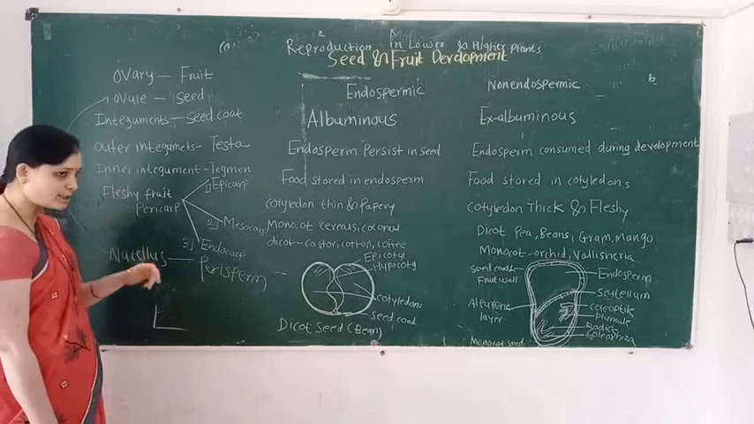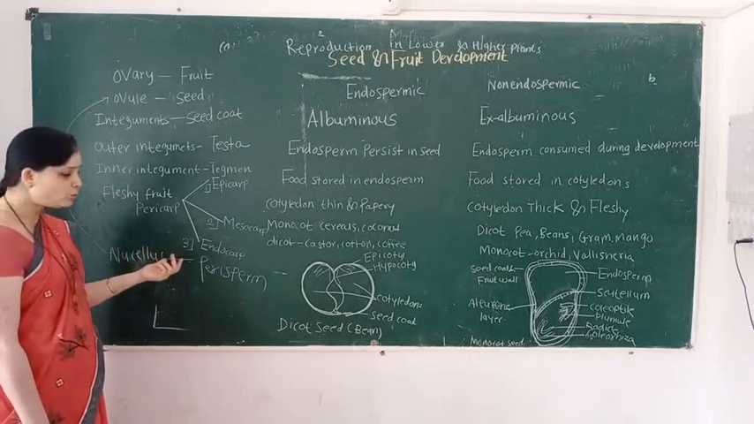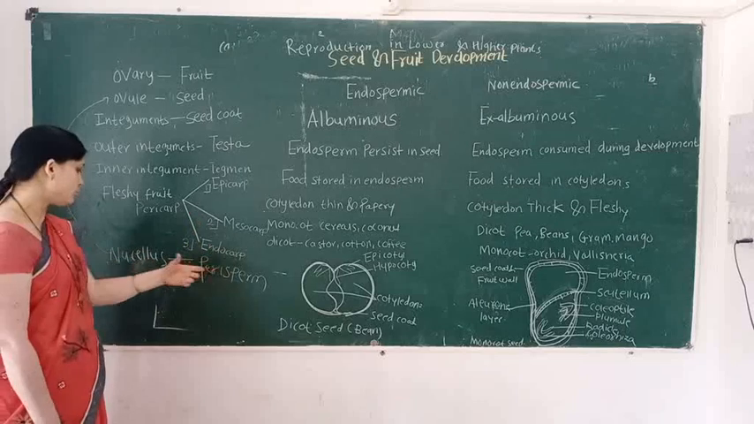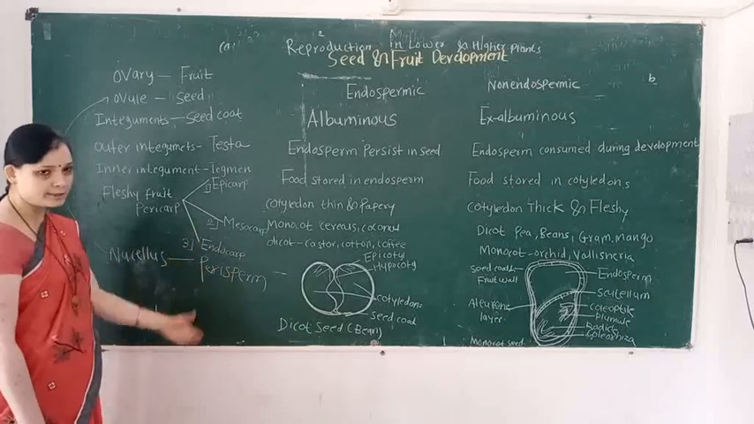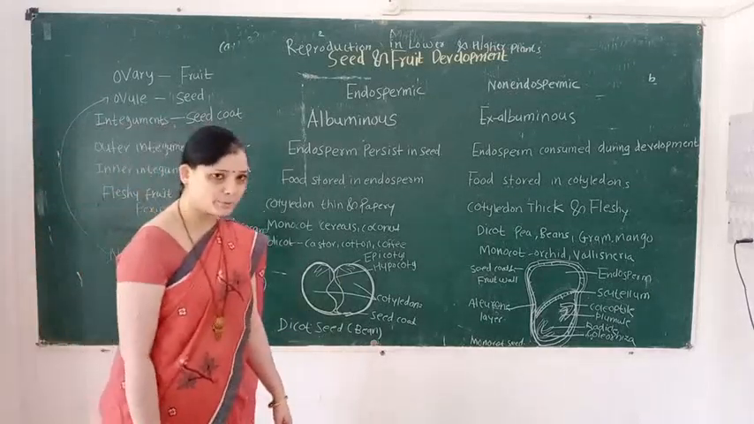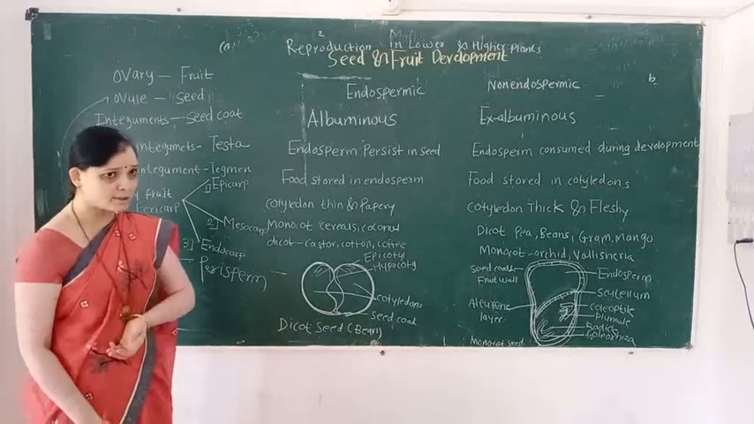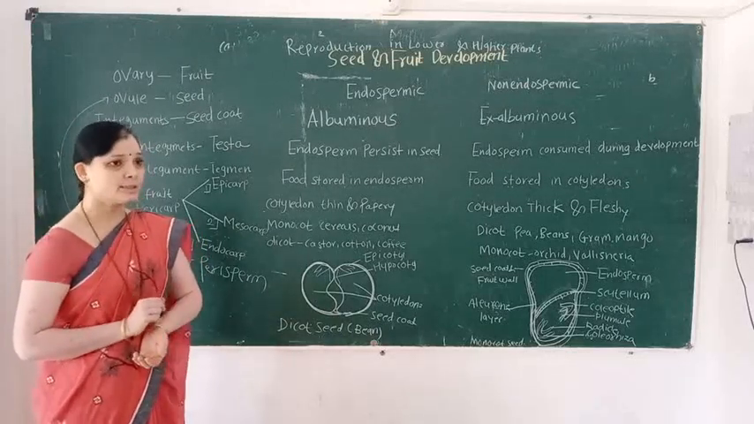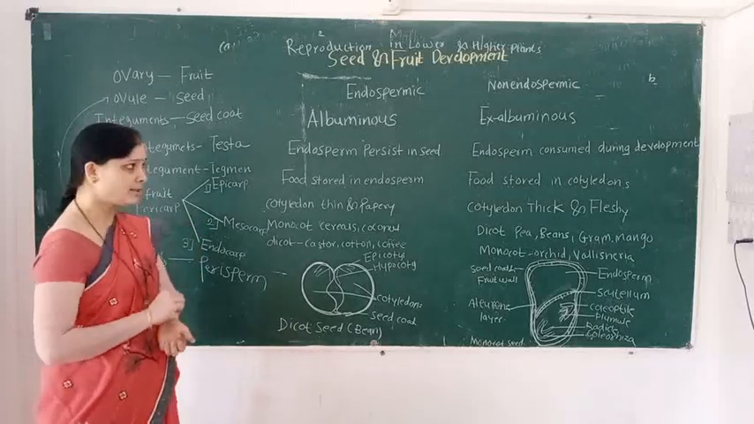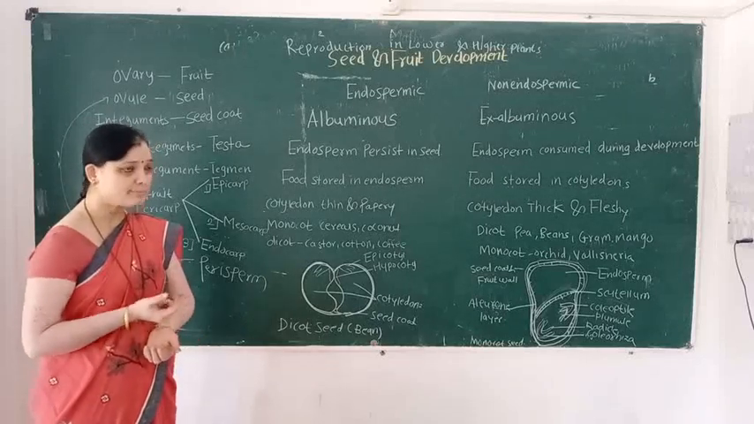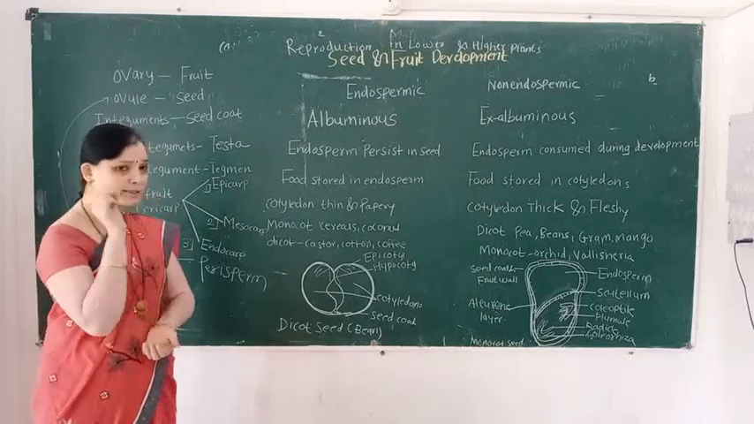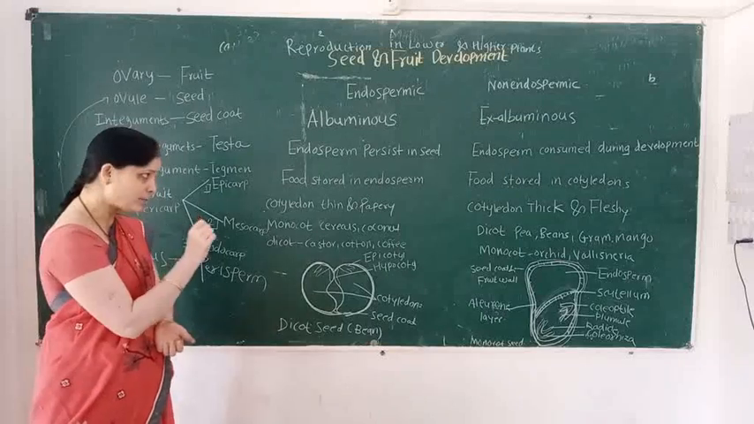But when fruits are fleshy, then the pericarp is classified into outer epicarp, middle mesocarp, and inner endocarp, and the nucellus gets converted into the perisperm. Depending upon whether endosperm is persistent or consumed, seeds are classified into 2 types. The first type is the endospermic seed. The second type is the non-endospermic seed. Endospermic seeds are also called albuminous seeds. Non-endospermic seeds are also called exalbuminous seeds.